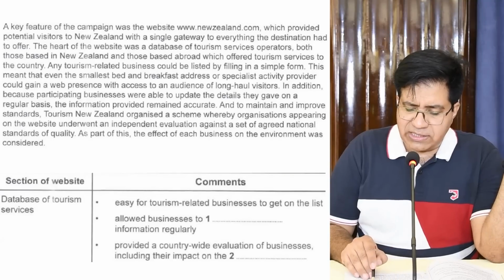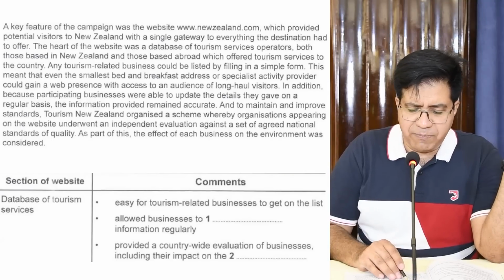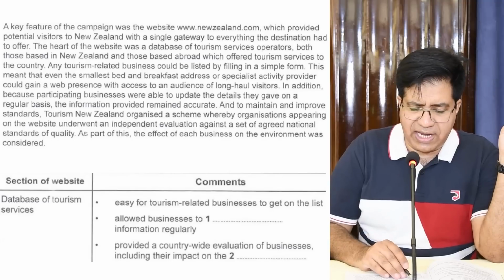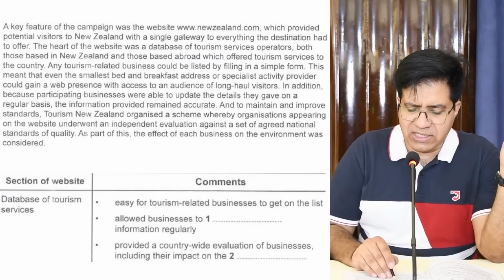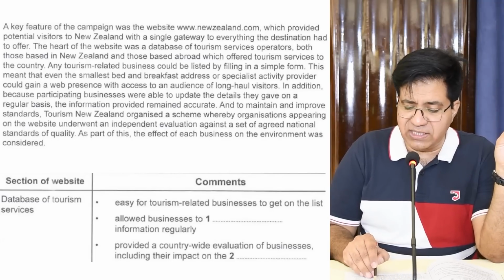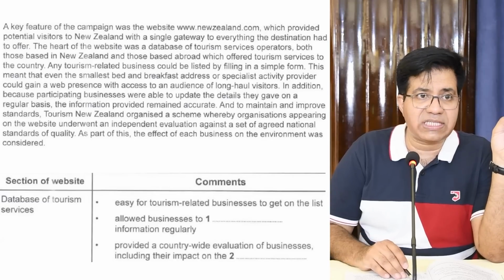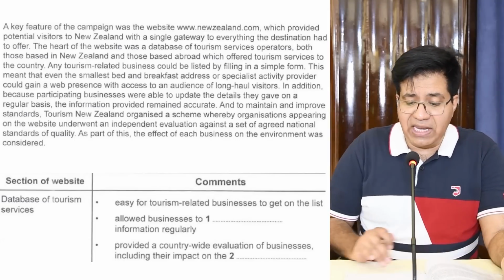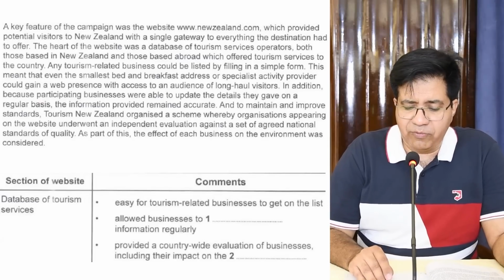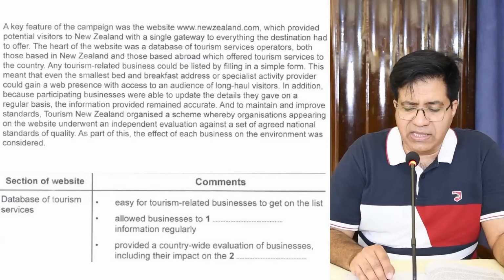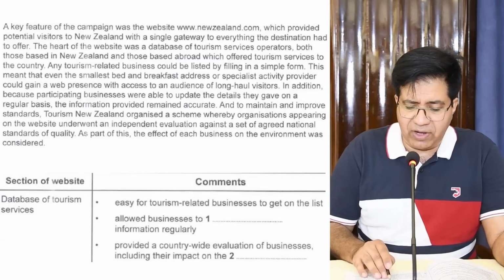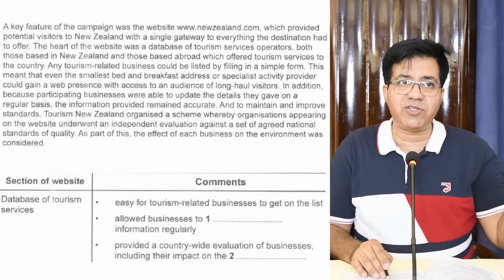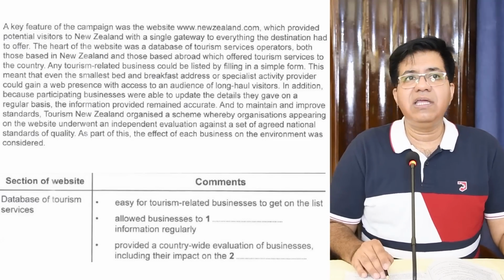Tourism New Zealand organized a scheme whereby organizations appearing on the website underwent an independent evaluation against a set of agreed national standards of quality. As part of this, the effect of each business on the environment was considered. Effect of each business on environment. Very good. And they use the word here, provided a countrywide evaluation of business, including their impact on the... And what is the word for impact? Effect. Impact and effect. You will find them in IELTS listening, IELTS reading as well. So the correct answer is environment.